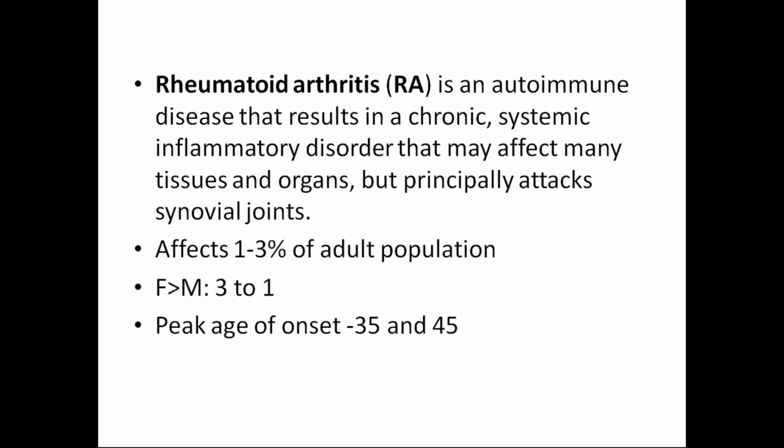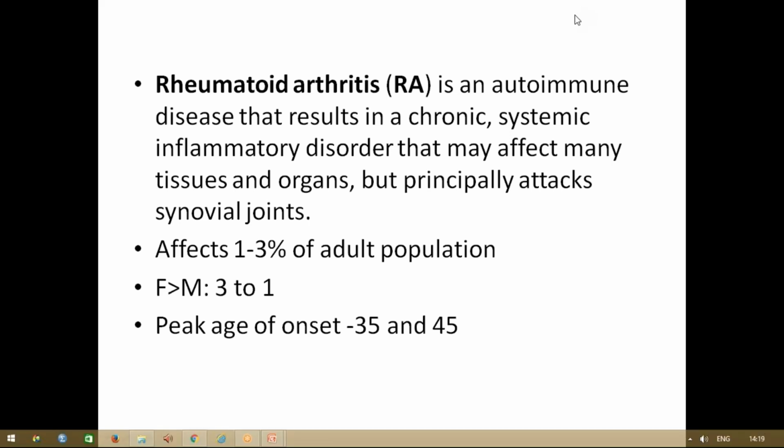This is commonly seen with onset at 35 to 45. Please do remember, but when you give an example with autoimmune, autoimmune doesn't exactly give us a particular age at which it can occur. Because whenever your immune system is falling down, infection is rising inside your body, or your cells are destructing on their own, it can occur at any age. So we cannot predict at what particular age it will occur.